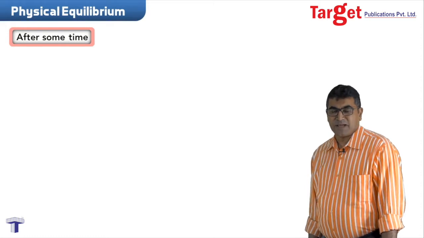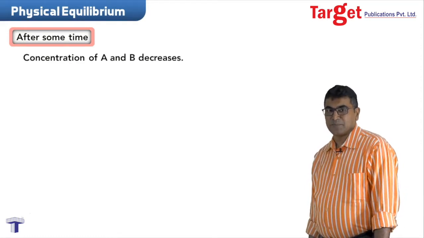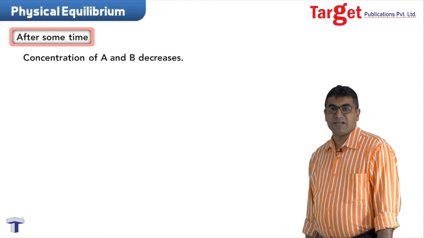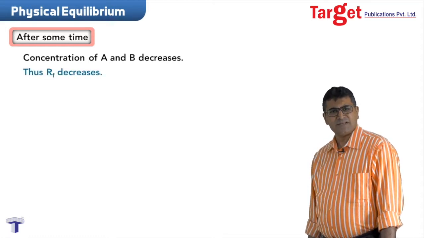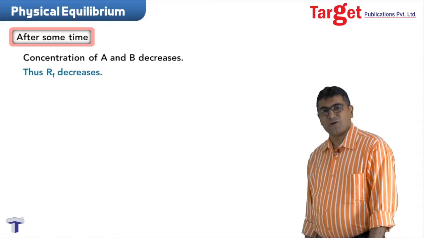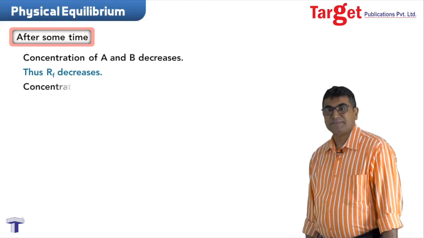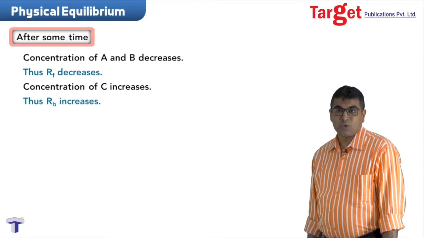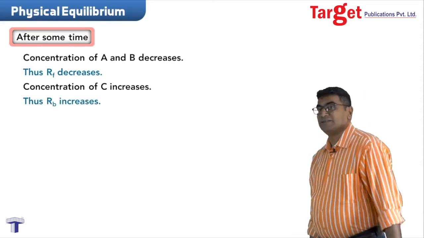After some time, as time proceeds further, reactants get consumed. Amount of A and B decreases. Thus, the rate of the forward reaction decreases. Concentration of C goes on increasing. So, the rate of backward reaction increases.